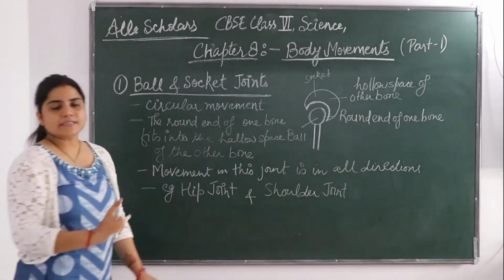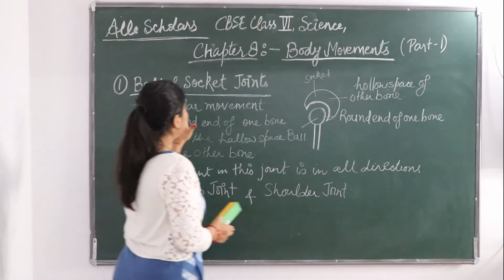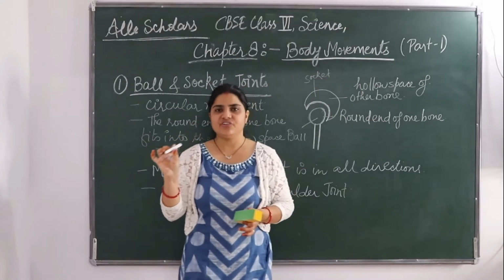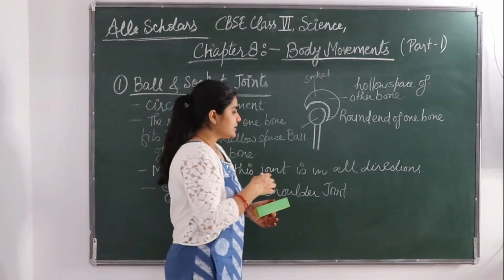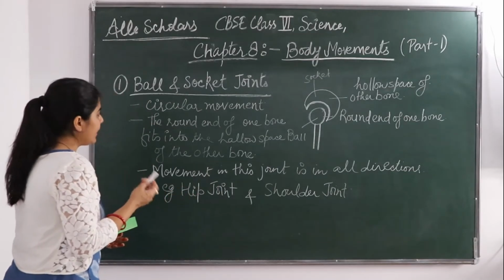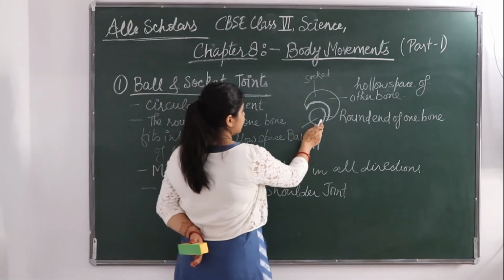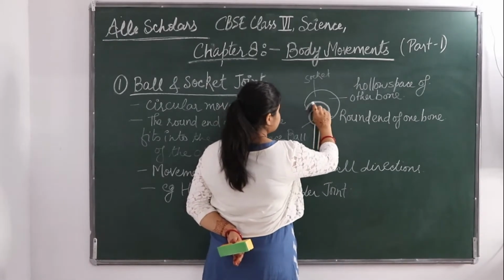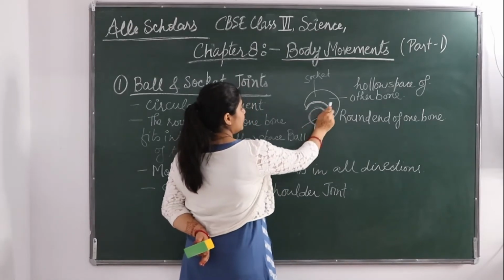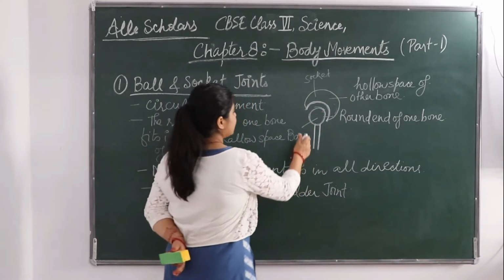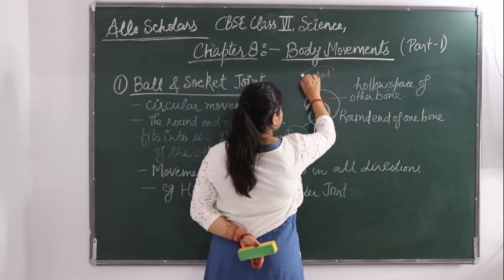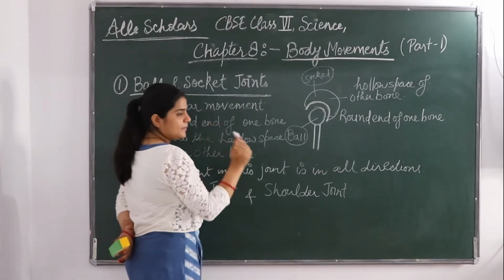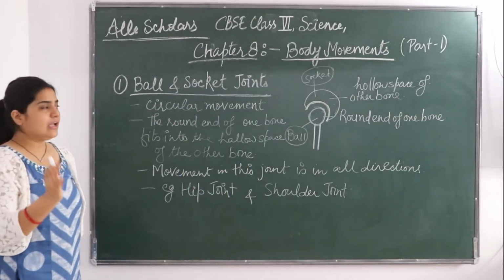Okay, so the first category of joints is a ball and socket joint. It allows movement in all the three planes. That is a circular movement is there. Here I have drawn a figure. This round end of one bone fits into the hollow end of the other bone. Two bones are there. So this one is acting as a ball, and this other bone is acting as a socket. So there is a circular movement, allows movement in all the three planes.